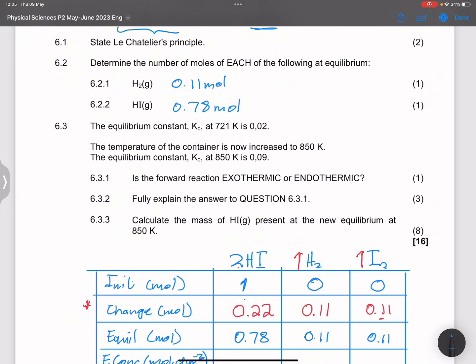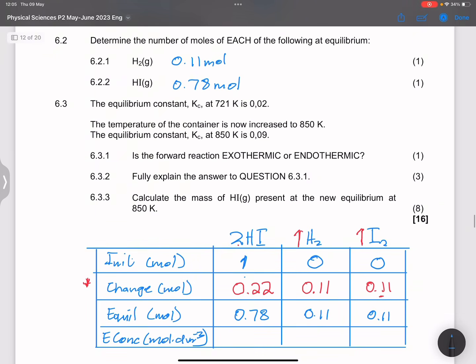Okay, now they say to us the temperature of the container is now increased. So remember, the moment we increase temperature, we would automatically also change the Kc value. And what I notice here is that our Kc value moves from 0.02 to becoming 0.09. So that tells me that the Kc value increased, and so it means we must have favored the forward reaction, right? Okay, so now they are asking us a question.